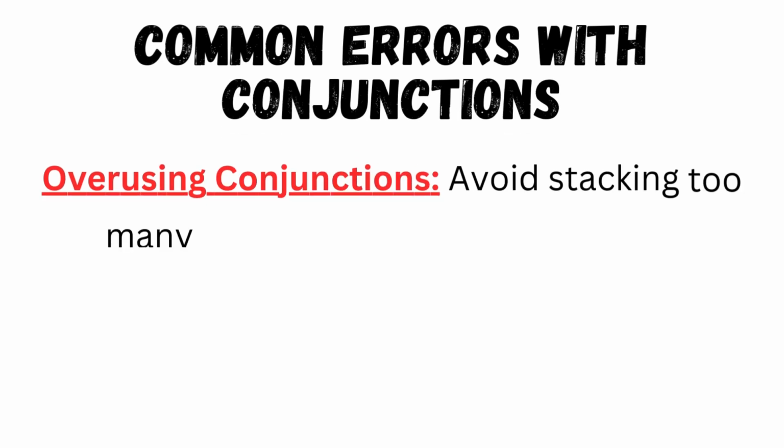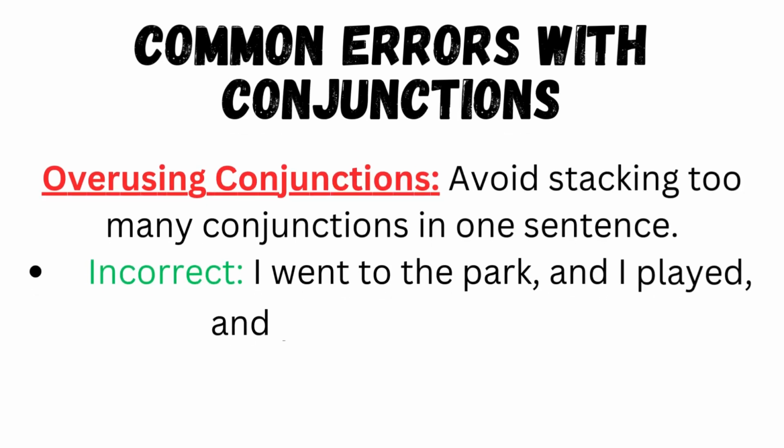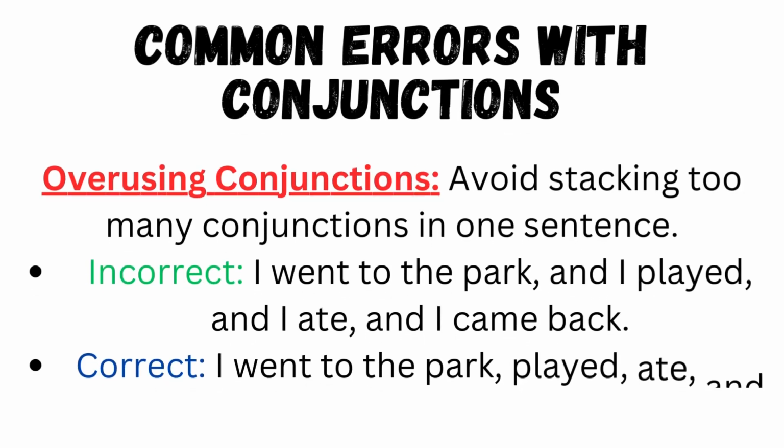Common errors with conjunctions. Avoid stacking too many conjunctions in one sentence. For example, it is not correct to say I went to the park and I played and I ate and I came back. We will say I went to the park, played, ate and came back.